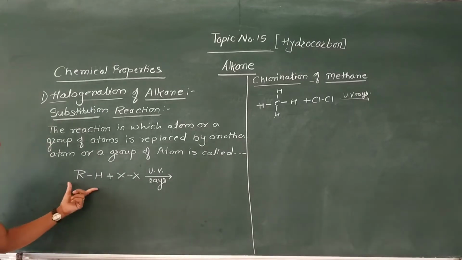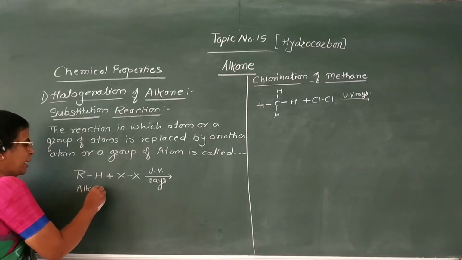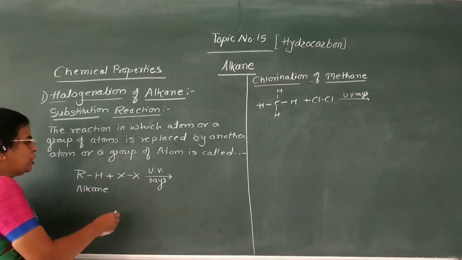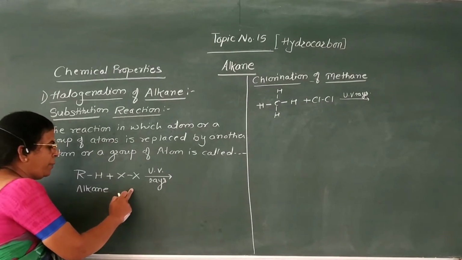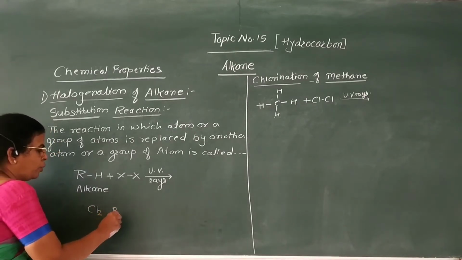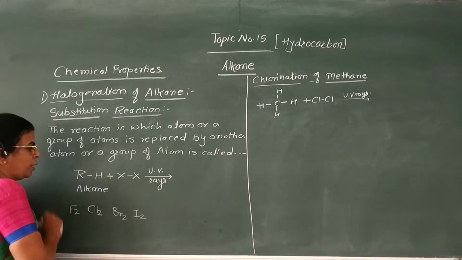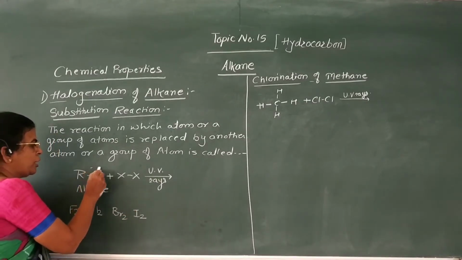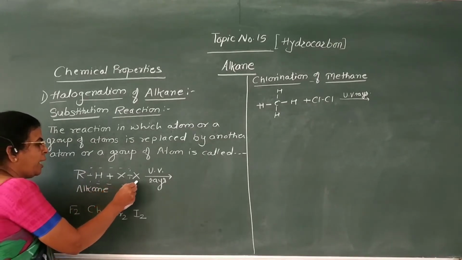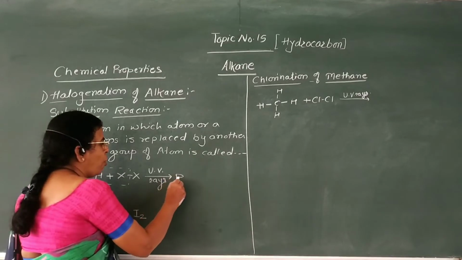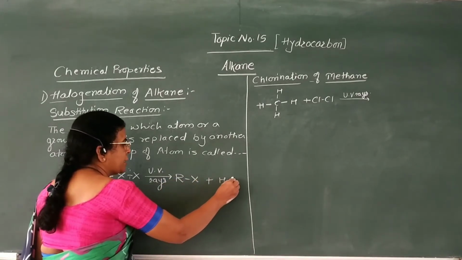Here RH is nothing but alkane, and when this alkane undergoes halogenation, that is reaction with an X2 molecule, where X2 may be Cl2, Br2, I2 or F2, a simple substitution reaction takes place. The hydrogen atom from the alkane is replaced by a halogen atom to form haloalkane plus HX.